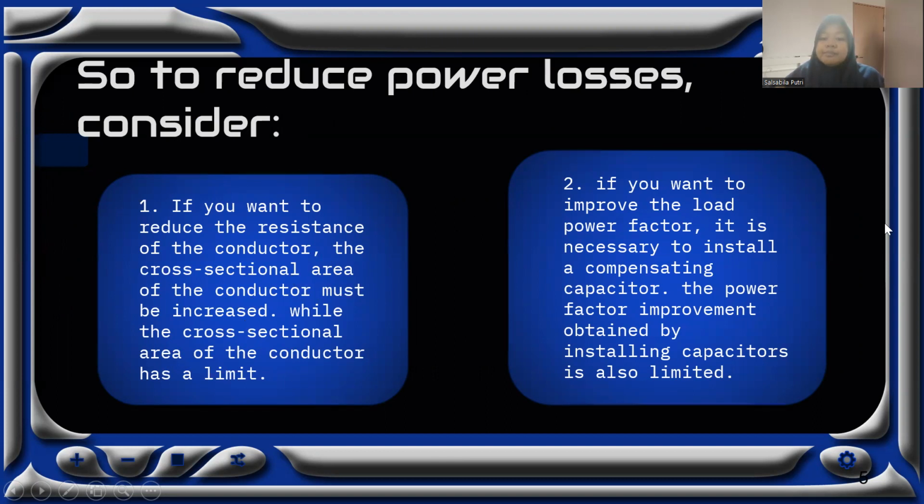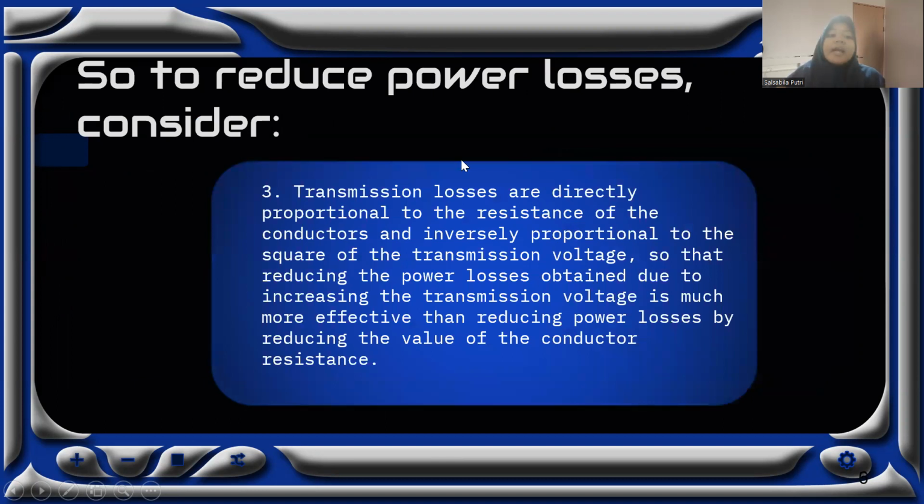Two, if you want to improve the load power factor, it is necessary to install a compensating capacitor. The power factor improvement obtained by installing a capacitor is also limited. And three, transmission loss is directly proportional to the resistance of the conductor and inversely proportional to the square of the transmission voltage, so that reducing the power loss obtained by increasing the transmission voltage is much more effective than reducing power loss by reducing the value of the conductor resistance.